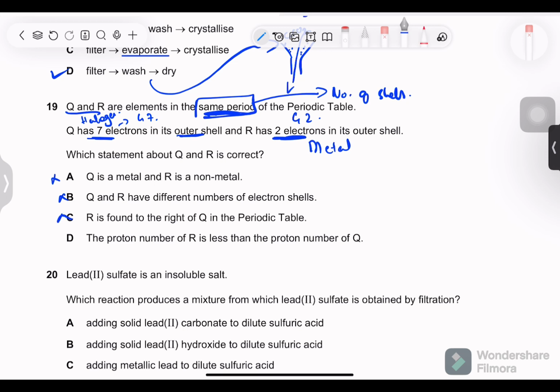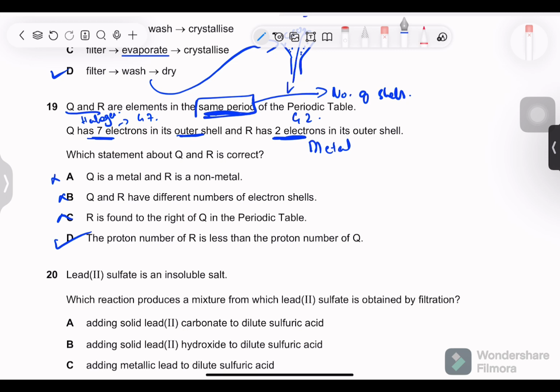The proton number of R is less than the proton number of Q, obviously, because it has only 2 electrons. But this is not the primary reason. The reason is because they are in the same period, meaning they have the same number of electron shells. So the only difference there can be in their number of electrons or in their number of protons is indicated by these, by what we know.